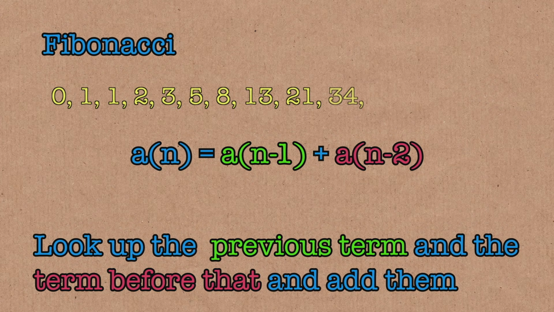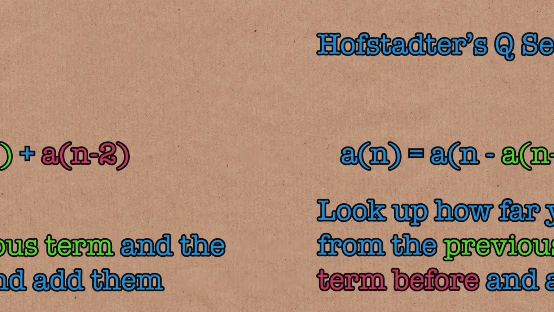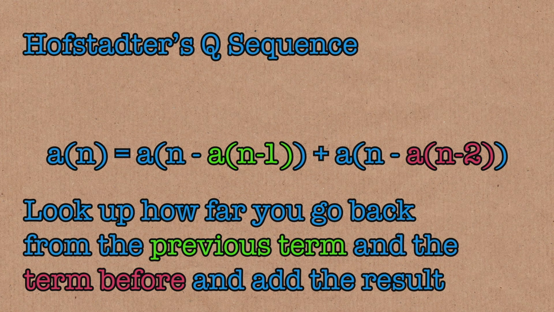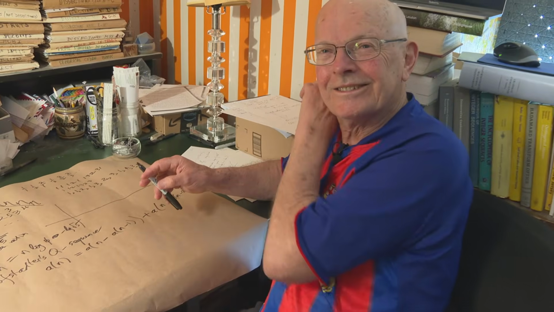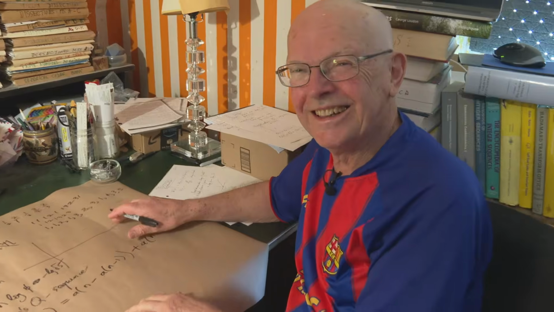Fibonacci says that A of n is equal to A of n minus 1 plus A of n minus 2, the sum of the 2 previous terms. Hofstadter sequences: A of n is A of n minus A of n minus 1 plus A of n minus A of n minus 2. Can you show me an example how that works? Well, I guess. All right.